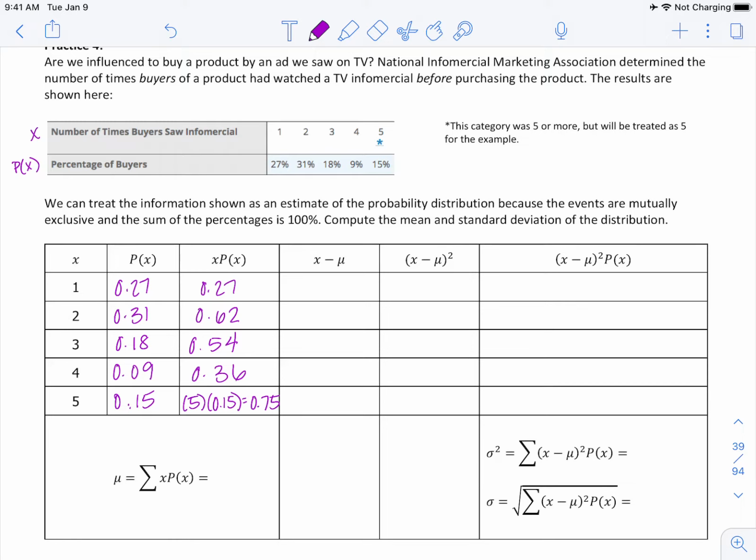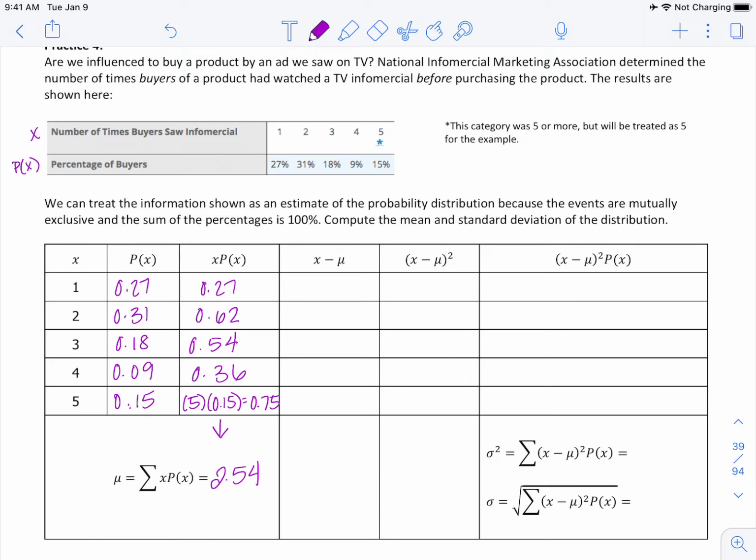Okay, x minus mu. So now we're going to take each value minus the mean. But we didn't calculate the mean yet. Remember, we have to take the sum of these to get the mean down here, okay? So if I add these up, 0.27, 0.62, 0.54, 0.36, and 0.75, this is going to give us 2.54. So now we can go on to the next column.